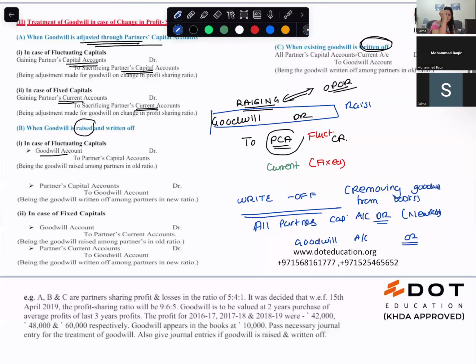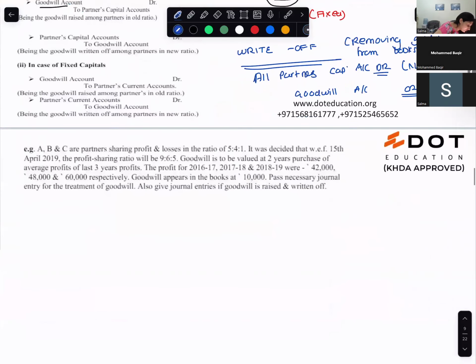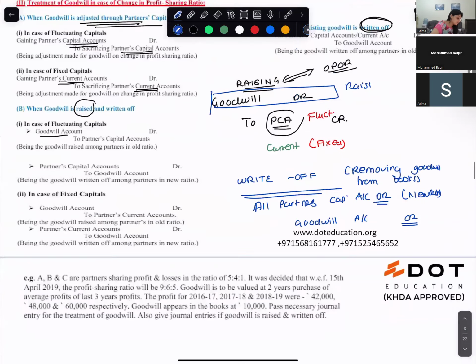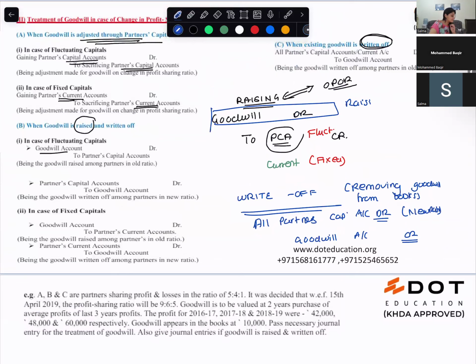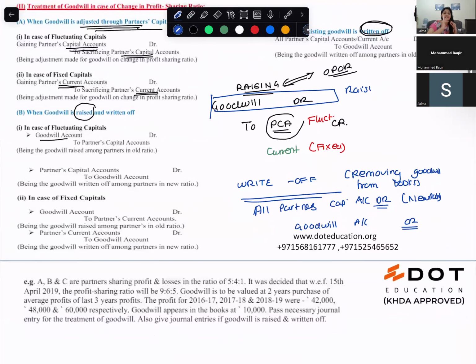Raise in which ratio? Old ratio. Write off in which ratio? New ratio. So you can do the goodwill adjustment directly through the partners' capital accounts, gaining partner debit, sacrificing partner credit.